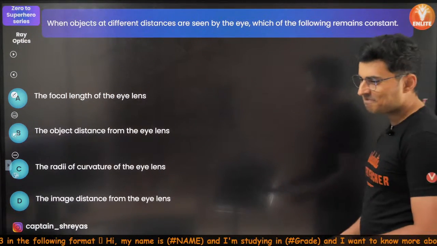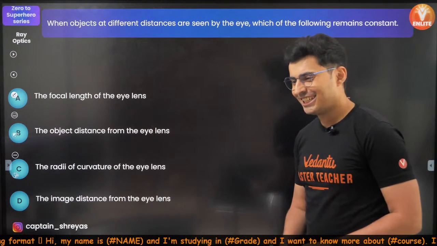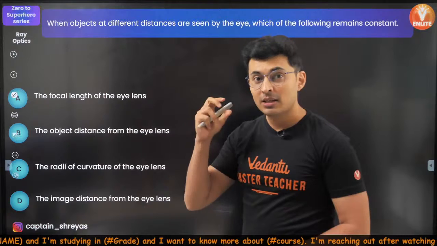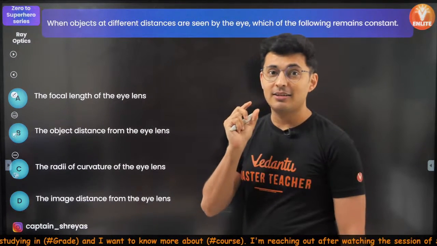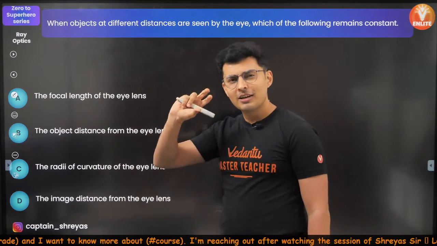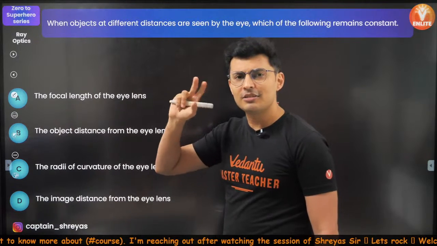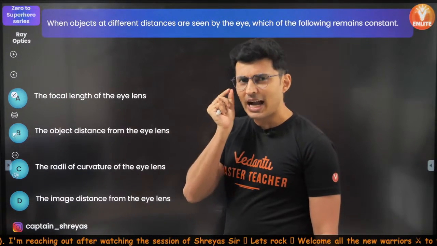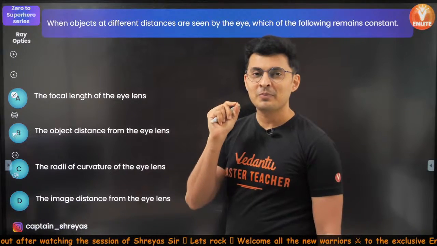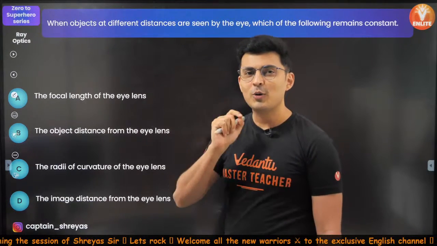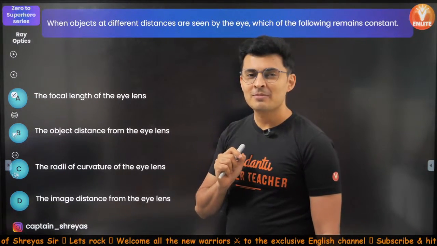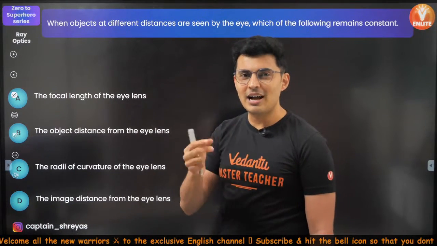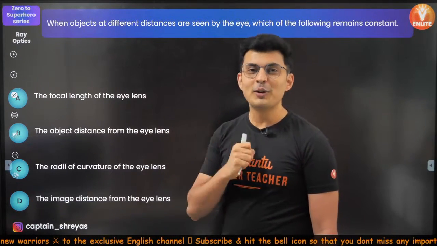Okay. I'll tell you something. When you focus at different points, what happens? Your eye, I told you, is a miracle. It's an amazing lens. It adjusts itself, meaning it changes its focal length. And how does it change its focal length? Remember, your eye lens has a radius of curvature. The radius of curvature changes. And I hope you remember the lens maker formula: 1 by f is (mu minus 1) times (1 by r1 minus 1 by r2). If you change r, you will notice that your focal length changes.